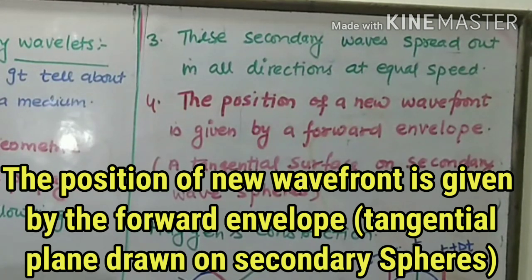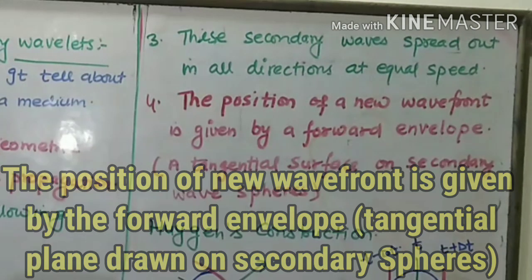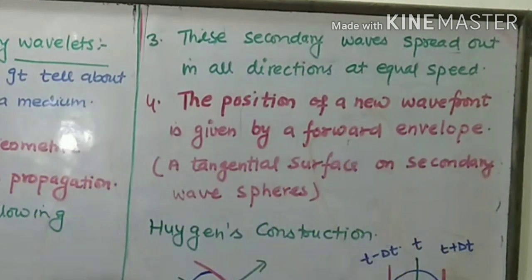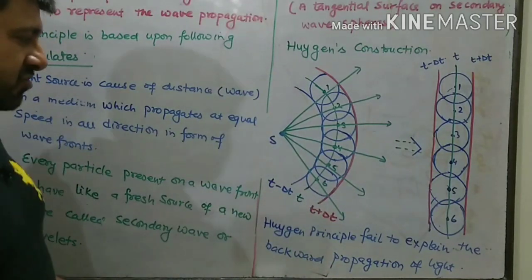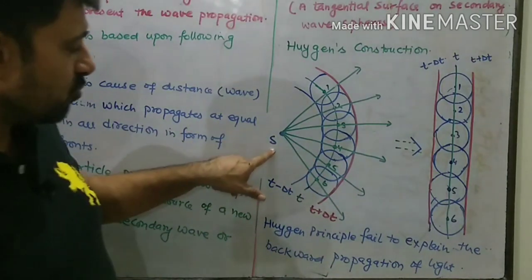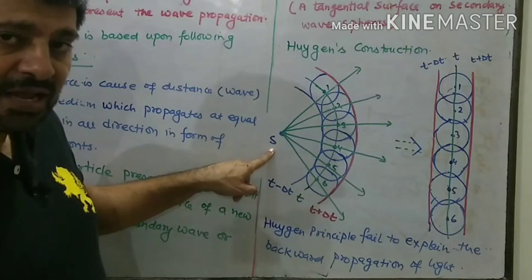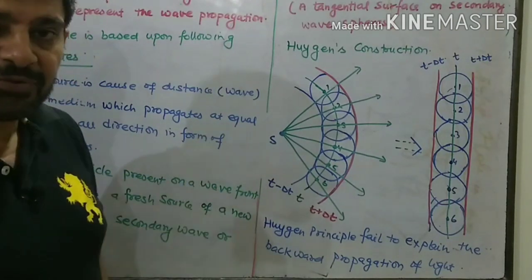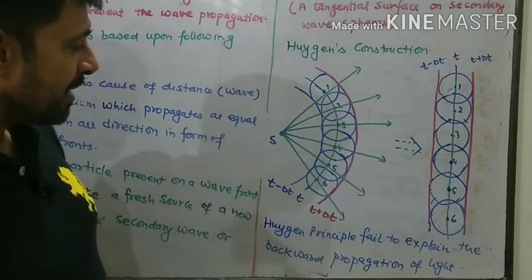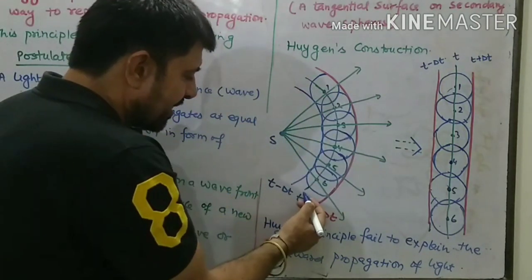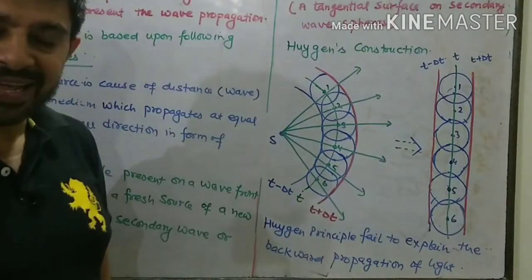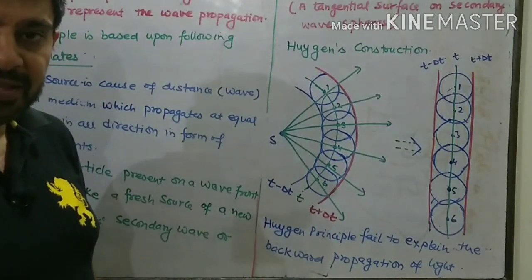Now we come to the most important, that is Huygens construction. कैसे मैं देख पाऊंगा कि लाइट प्रोपेगेट हो रही है? Huygens construction. Let us first assume that S is a source of light which is spreading the wavefronts in the medium. Let us suppose any wavefront shown by this green line after time t, एक spherical wavefront मैंने t टाइम पर देख लिया.